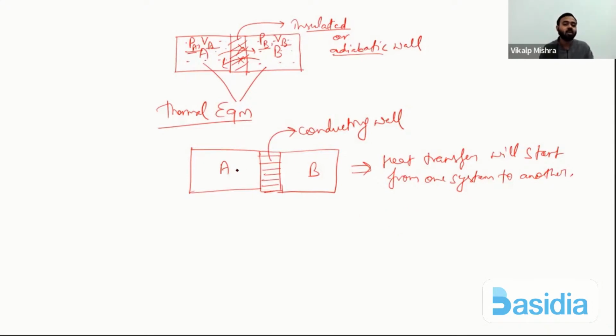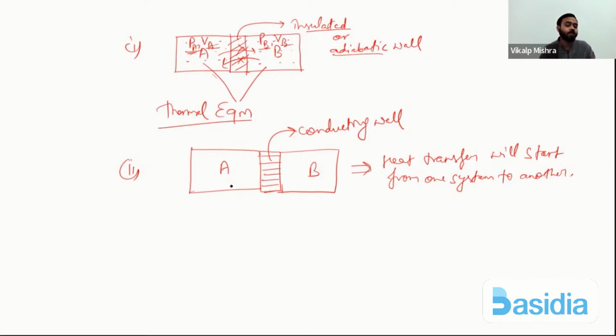Now PA, VA and PB, VB will not have any fixed value. Just understand: this was the first case and this is the second case. In the first case, an insulated wall was there between both systems A and B, which means there is no heat transfer. That means for any value of PA, VA and PB, VB, both systems will be in thermal equilibrium, because their macroscopic properties, pressure and volume, are not changing with time, as no heat transfer is taking place.